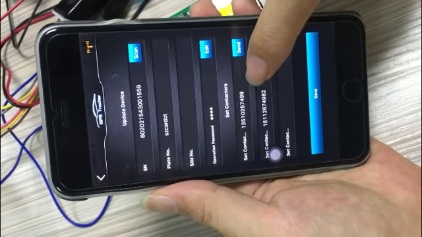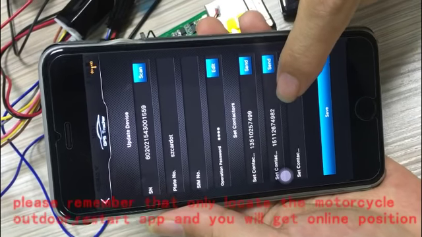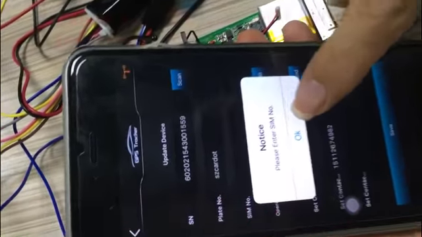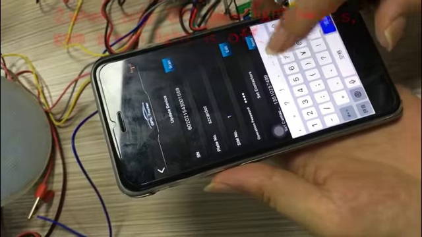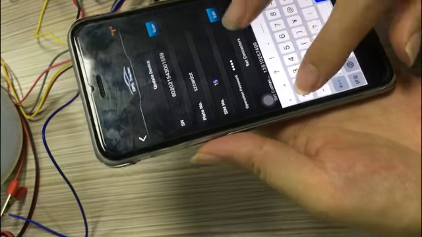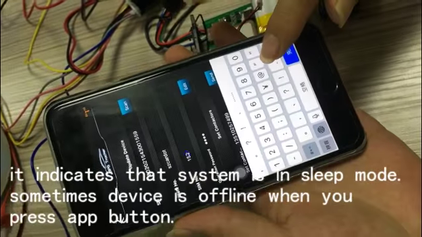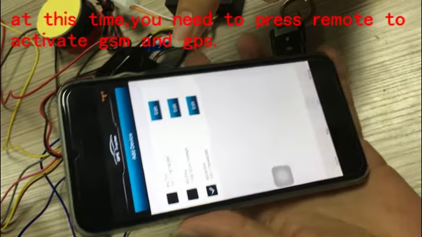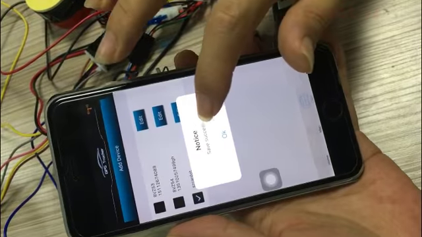One, two. Maybe this number is this mobile number. This is another number, another mobile number. Click save. Please enter the SIM number. Okay, I forget the number. Wait. Yes, it's this number. Save. Notice: save successful.